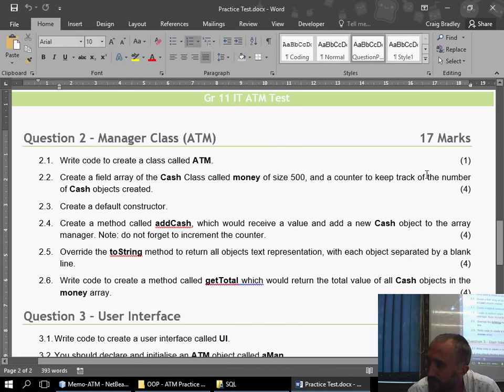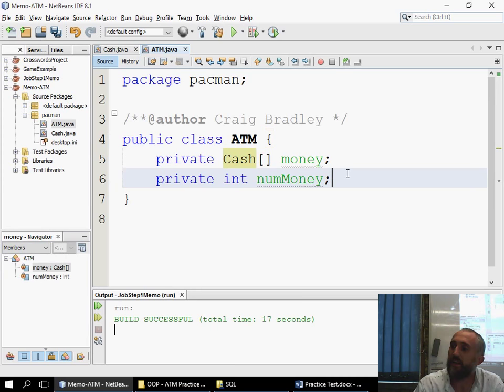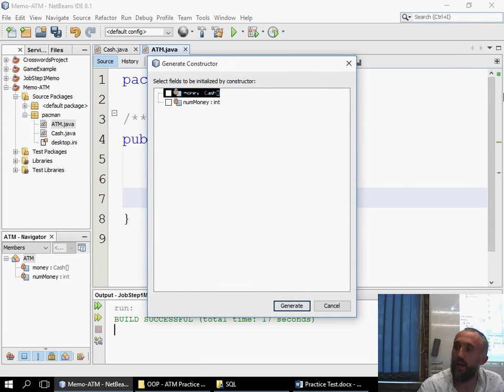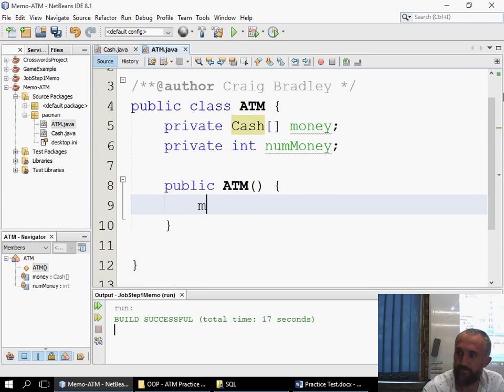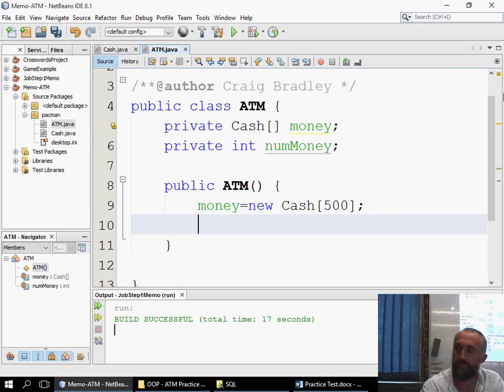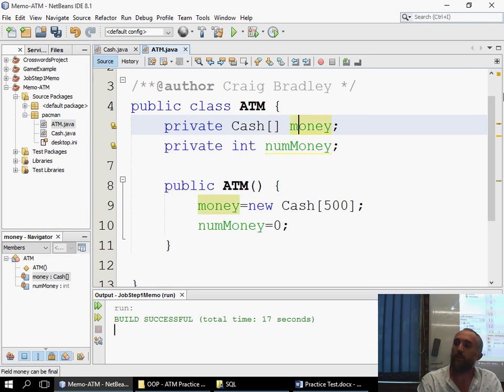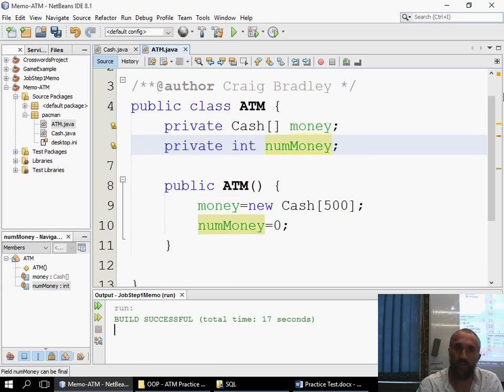How many marks is this out of? 4. Okay. And then I actually also need to initialize my money object, money, to be equal to a new cash, square brackets 500. Now money is equal to 0. Now, basically 1 mark, 2 marks, 3 marks, 4 marks.